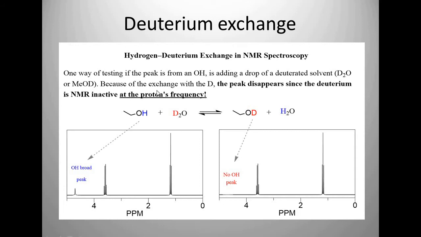Simply, I will first show your reaction: this is an alcohol which is reacted with water. Your alcohol contains one proton which shows a signal in proton NMR spectroscopy. As this hydrogen is replaced by deuterium, then due to the absence of the proton, it will not give any type of peak. As the reaction goes further, the alcohol reacts with the water, and ultimately this hydrogen gets replaced with the deuterium which is present in the water.